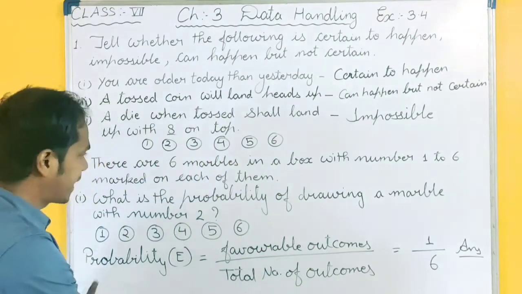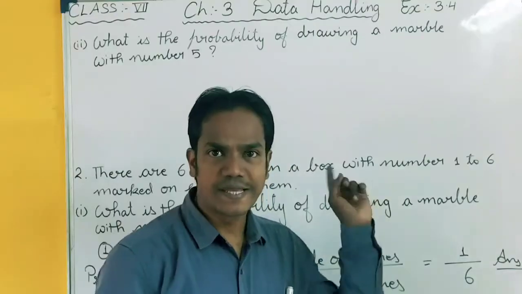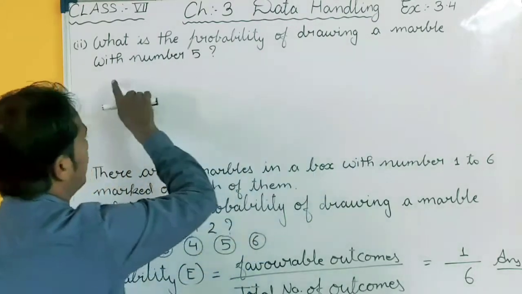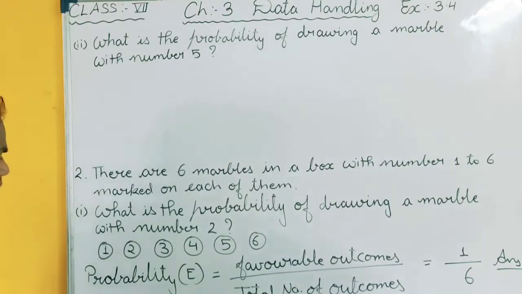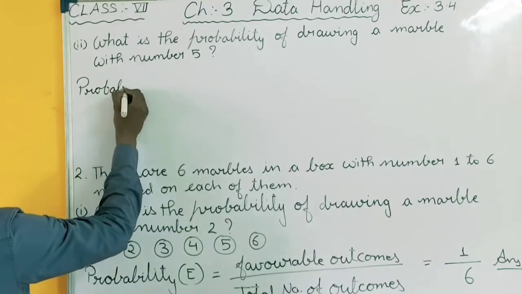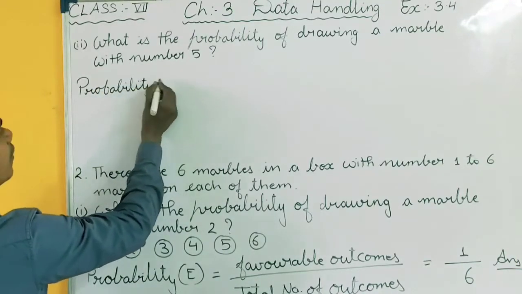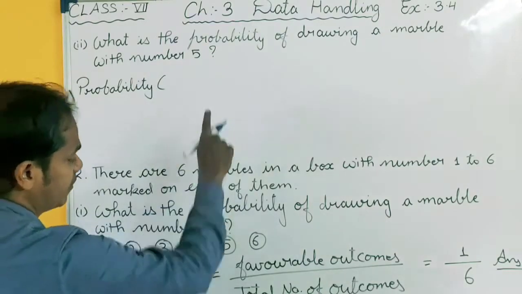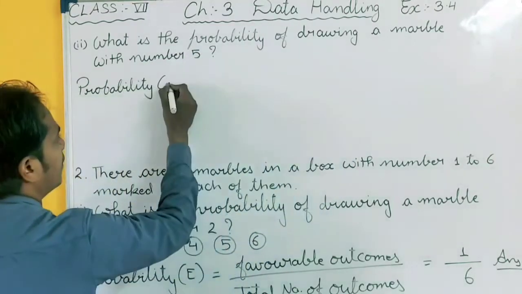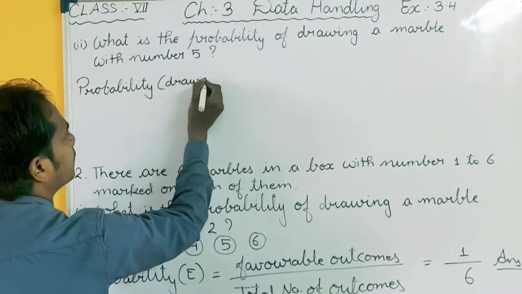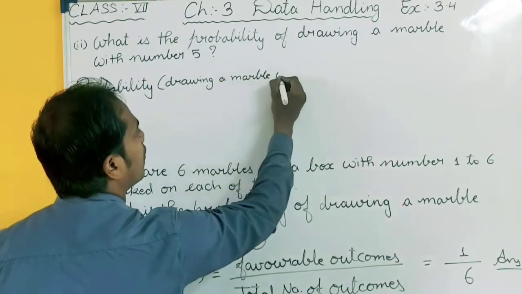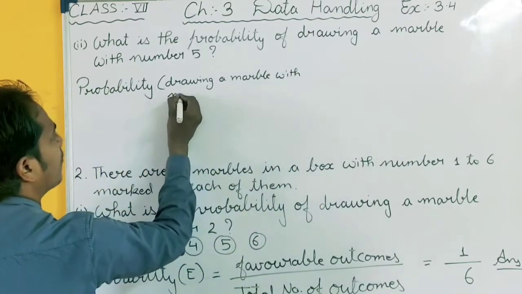Okay, next we will do the second part of this question. Now second part of this question, what is the probability of drawing a marble with number 5? Same formula we will use. Probability. What is our event? Here in place of E you can write drawing a marble with number 5.